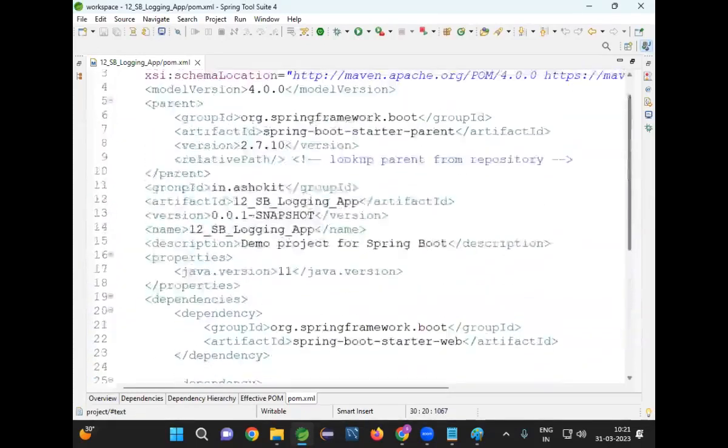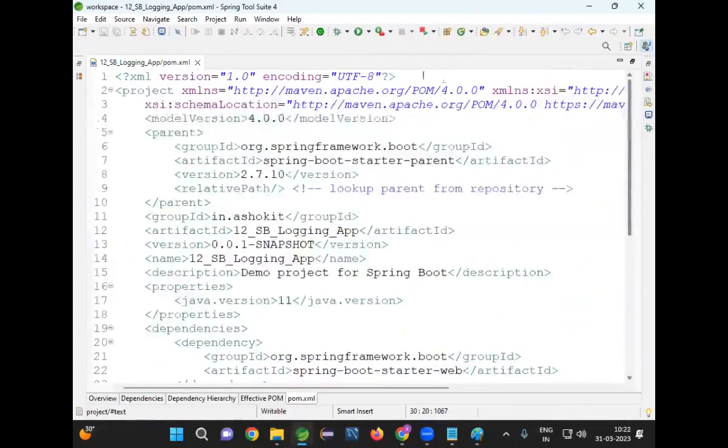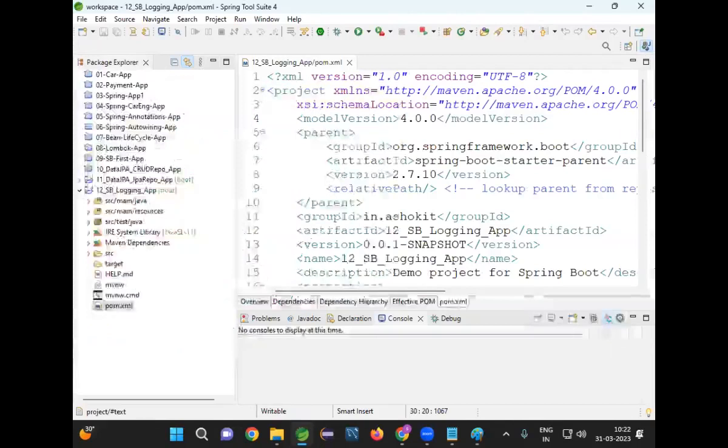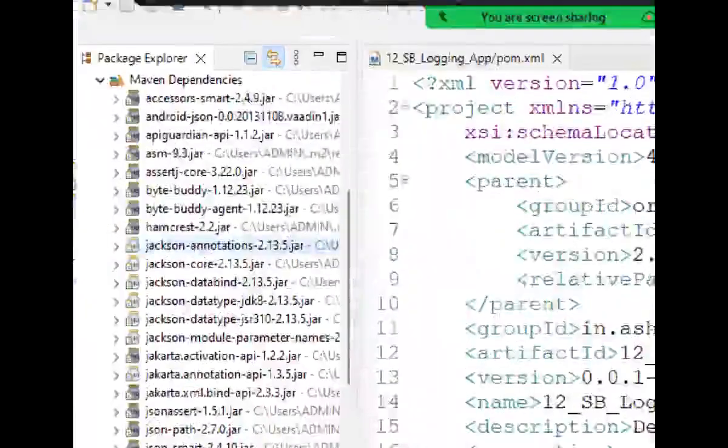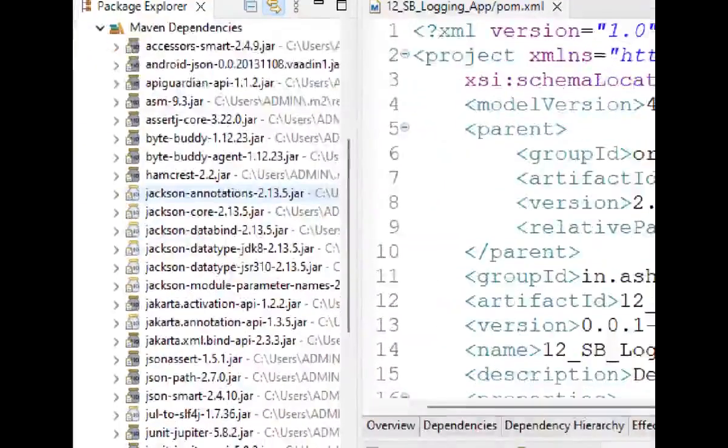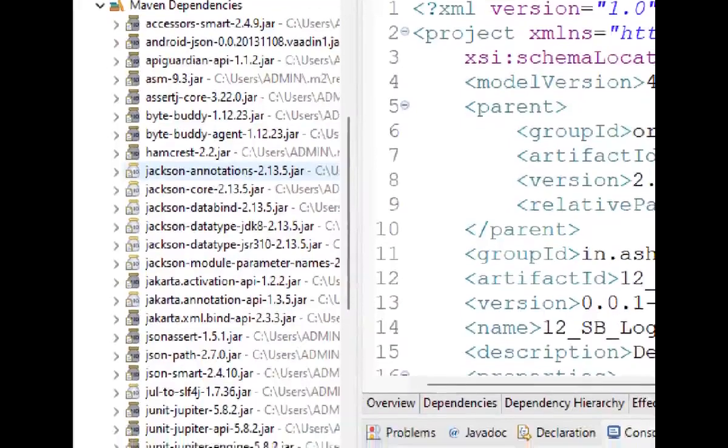Any dependency related to logging? Nothing. Now go here and check our Maven dependencies, which are provided by Spring Boot. Now you can see here ByteBuddy, Jackson, JUnit.